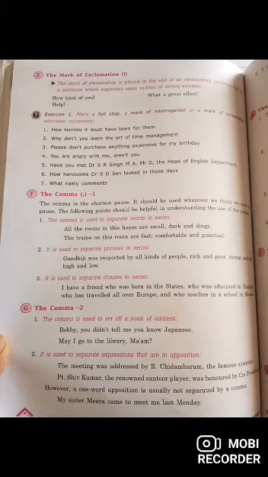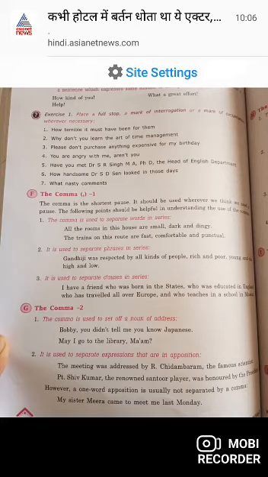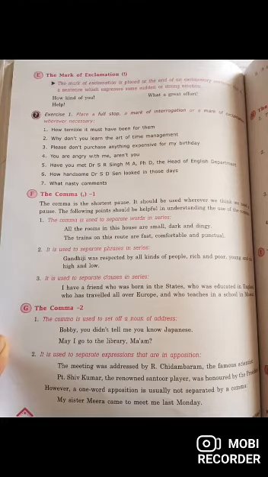It is used to separate expressions that are in opposition. The meeting was addressed by Dr. R. Chidambaram, the famous scientist. So comma, it's a name, an expression in opposition, position-wise. Who is Dr. Chidambaram? A scientist.